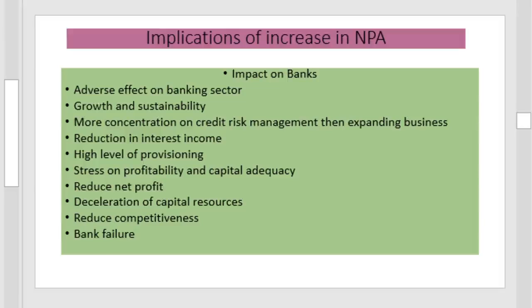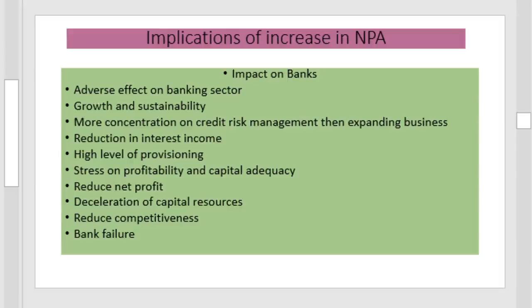Then if NPA increases, it will lead to a high level of provisioning stress. It will increase the stress on profitability and capital adequacy. Alternatively, the net profit will be reduced, and the reduction in the profit will cause a deceleration of capital resources, and it will reduce the competitiveness, and finally it will lead to the bank failure.